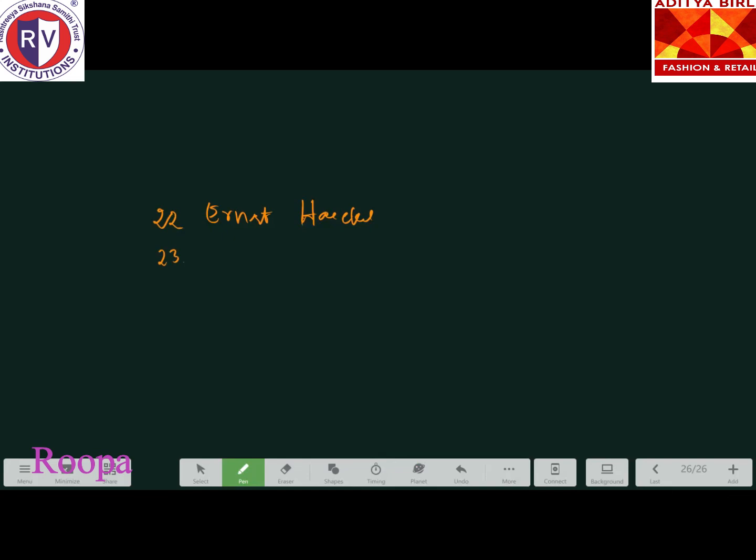Match the following columns. Fourth option. Yes, very nice. The fourth option is the correct option. Planaria, as you have all studied in your previous classes. True regeneration. Yes, good. So you can note planaria.